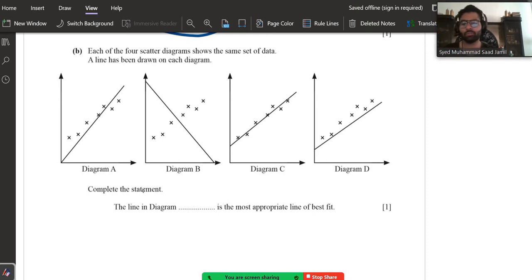Now look, first of all, diagram B is absolutely wrong. Why? Because it's downward sloping, whereas it should have been like this. So we are going to cancel out B. Secondly, diagram A, if you look at diagram A, 3 of the points are above and 2 are below. That's not an accurate representation. Diagram D is also wrong. Why? Because all the points are basically above the line of best fit. So that makes C the most suitable answer, because most points lie on the line.